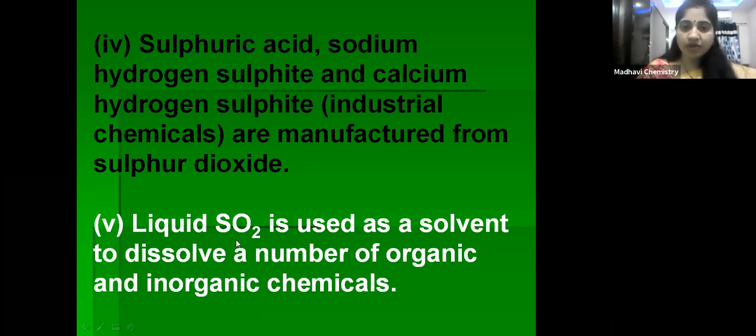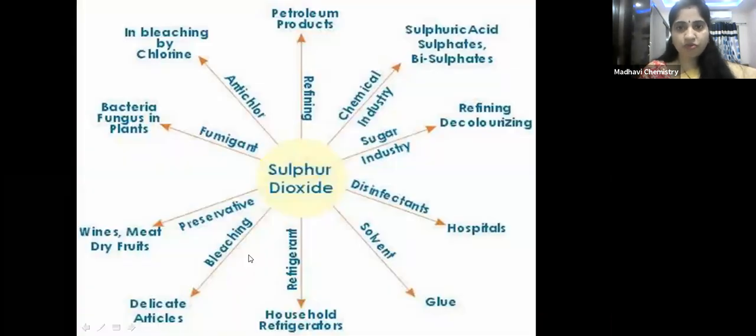Next, liquid sulfur dioxide is used as a solvent to dissolve a number of organic and inorganic chemicals. So this is the flow chart, children. By this you can remember the uses of sulfur dioxide very easily. Sulfur dioxide is used for the refining of petroleum products, and in chemical industries, sulfuric acid, sulfates and bisulfates can be prepared using sulfur dioxide.